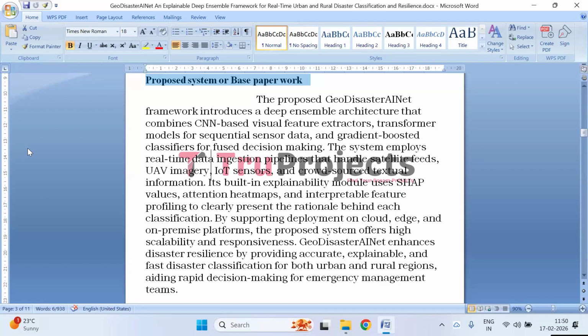Additionally, its flexible deployment capability across cloud, edge, and on-premises platforms ensures scalability, fast response time, and adaptability to both urban and rural environments. Overall, the proposed system delivers accurate, explainable, and real-time disaster classification to support effective and timely decision making by emergency management teams.